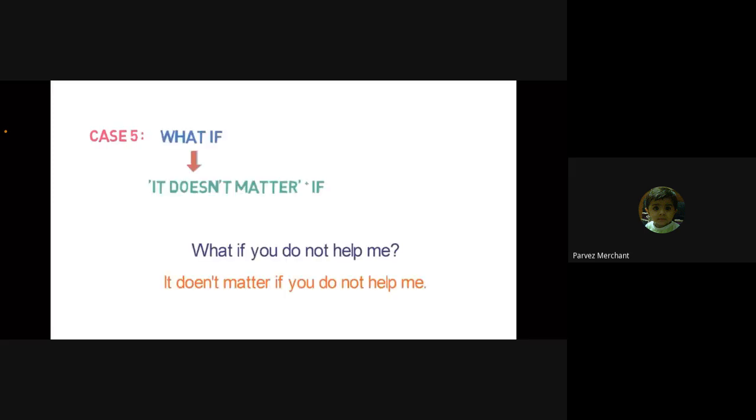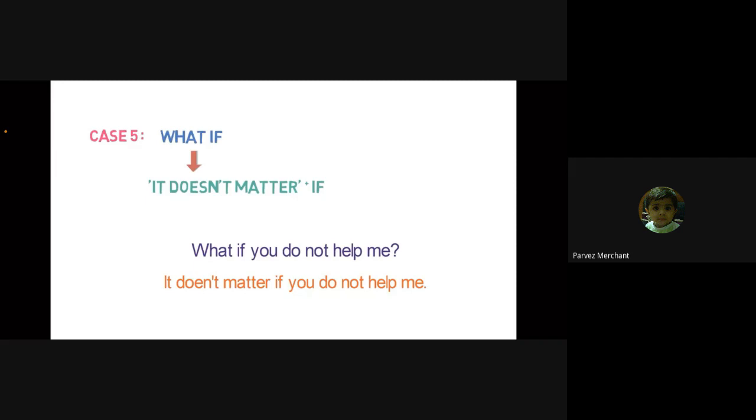Let's look into one more case. Case number 5. Sentences where the sentences start with "what if". Here, "what if" will be replaced by "it doesn't matter if". For example, what if you do not help me? After converting, the sentence will be, it doesn't matter if you do not help me. Now you are clear about the cases.